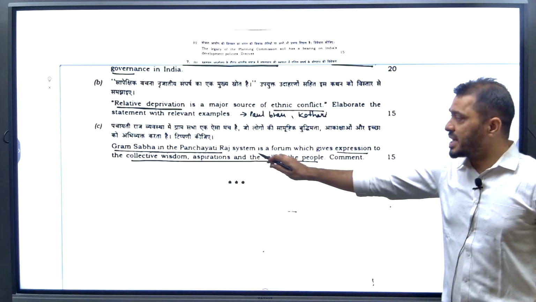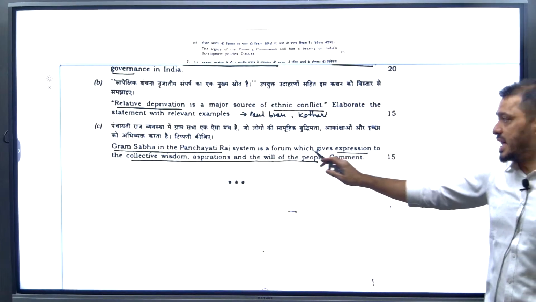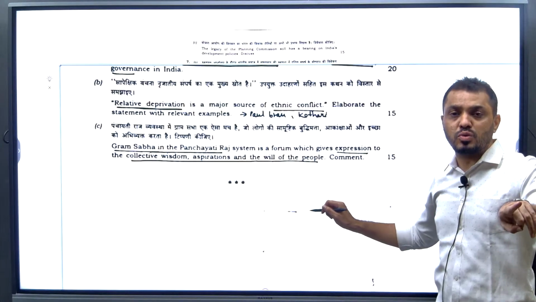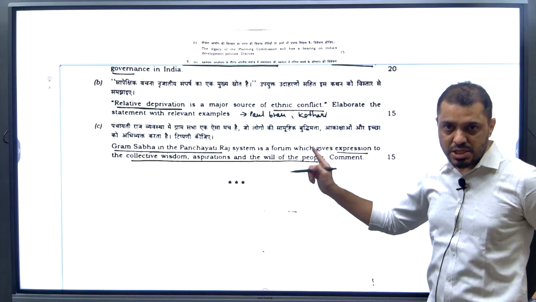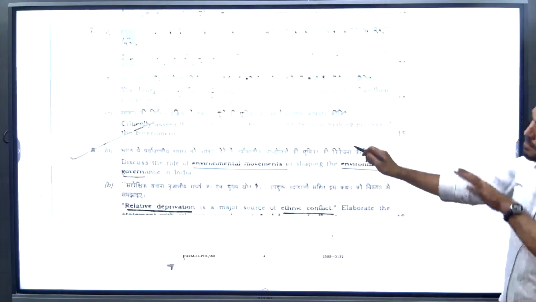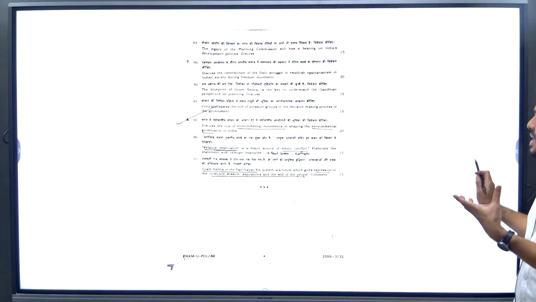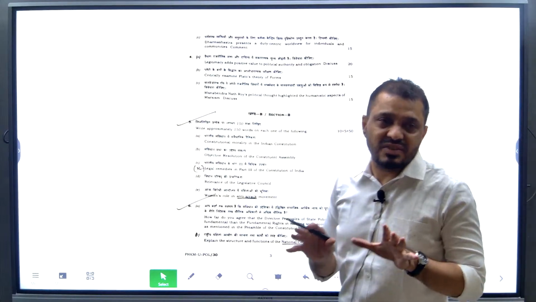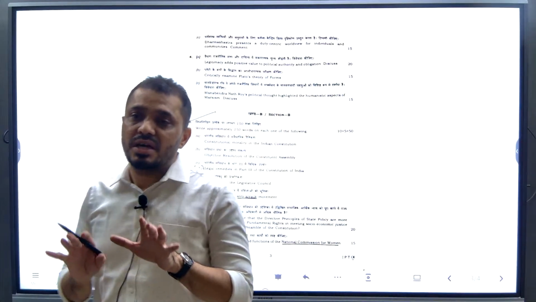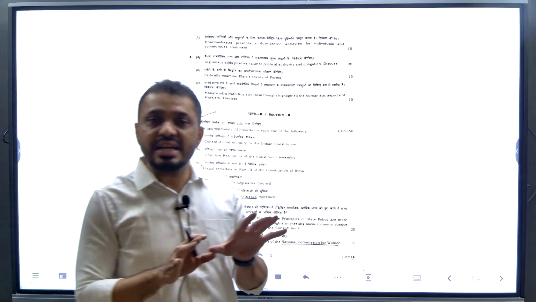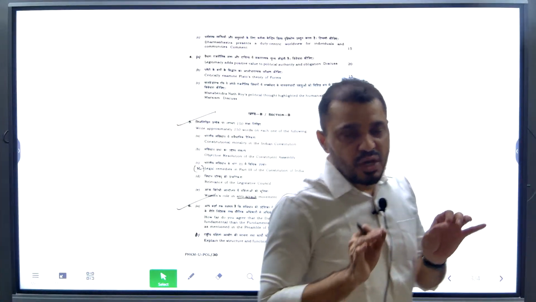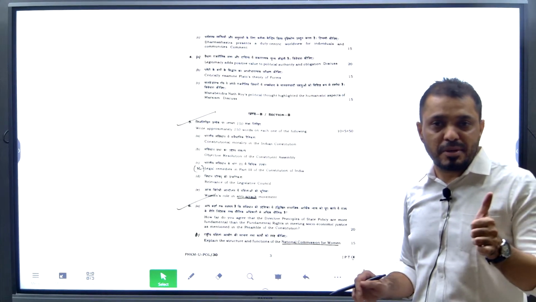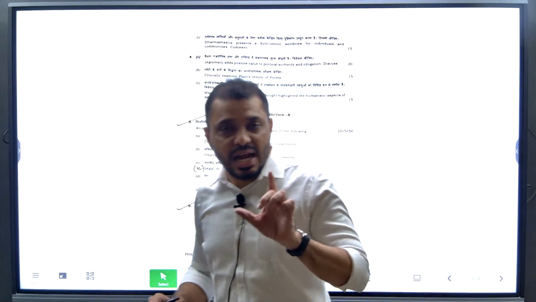Next, the Gram Sabha in the Panchayati Raj system is a forum which gives expression to collective wisdom. This is again for general polity students. GS paper 2 is also important, and PSIR paper 1B is very important. If you look at PSIR paper 1B, non-PSIR students also will understand that it is a mix of Indian polity, some elements of the Indian national movement, Indian economy and internal security. That is the reason if you are very good with PSIR paper 1B, you are very good with GS paper 2, some elements of GS paper 1 and GS paper 3.